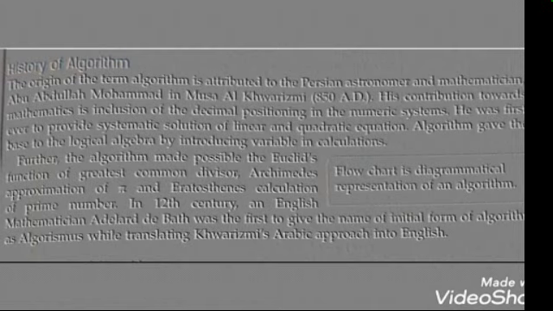He also provided a systematic solution for linear and quadratic equations, which we have used in earlier classes. Then he gave the algorithm. He also contributed in introducing variables in logical algebra, so that is also introduced by him.